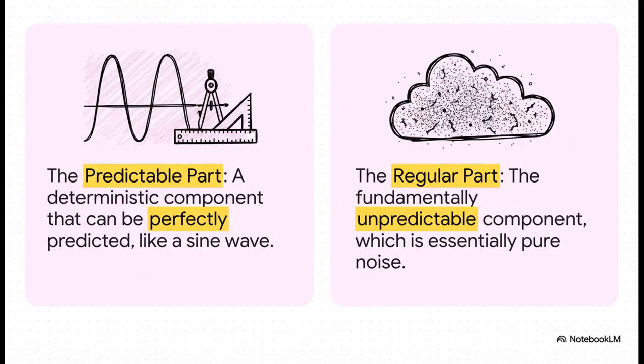Okay, here's the incredible insight. Wold's theorem proves that any of these signals can be perfectly split into two totally separate parts. The first part is a predictable component, something deterministic, like a perfect sine wave. And the second part is a regular component, which is nothing but pure, fundamentally unpredictable noise. Every complex signal you've ever seen is just these two things mixed together.